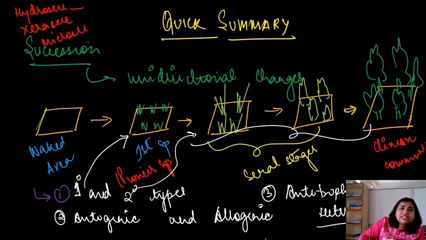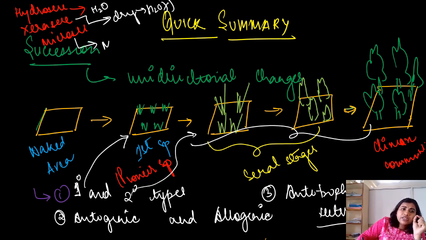Hydrosphere is the area which is abundant in water. In case of xerosphere, it is a dry area, or you can say water absence. Microsphere deals with microorganisms like bacteria, fungi, and algae, right? So that is all we have seen today.